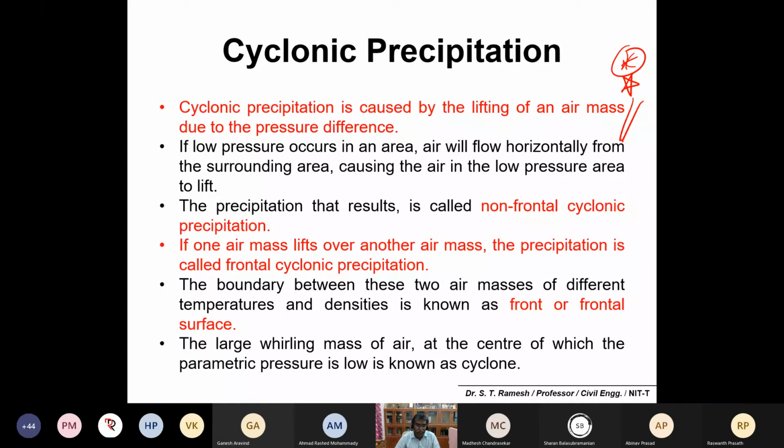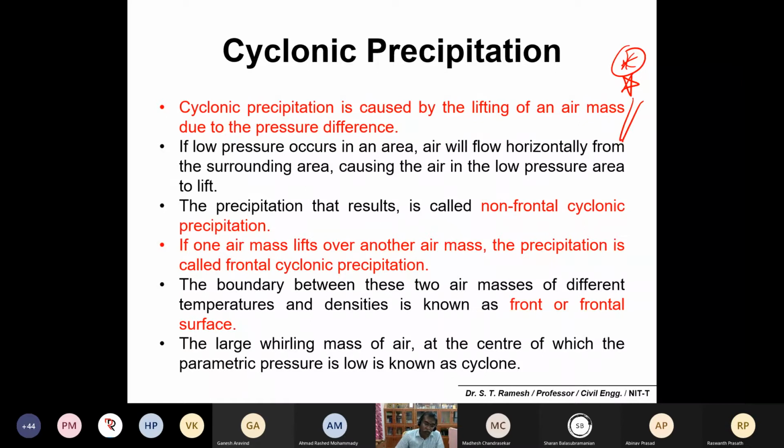Imagine now a situation: a low pressure occurs in an area. What will happen? Air from the higher pressure area moves faster. The second point: when low pressure occurs in an area, air will flow horizontally from the surrounding area, causing the lighter air in the lower pressure area to lift. It's very simple. You have one area of lower pressure and another of higher pressure.